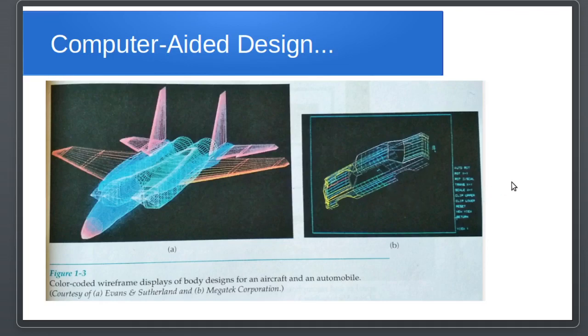We call it actually... Do you remember what we call it? Wire wires? What do you call it?